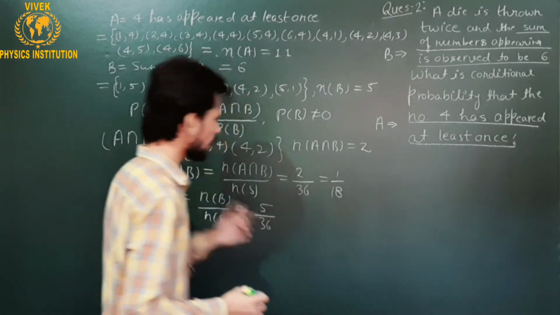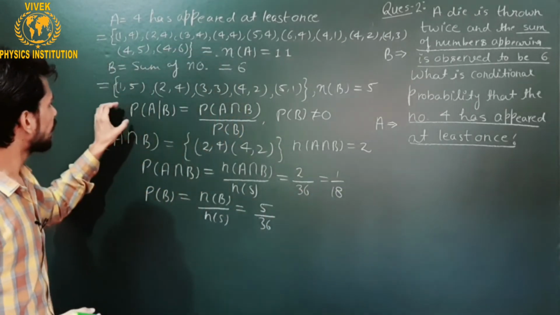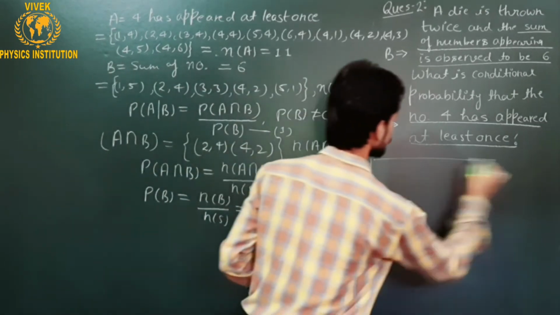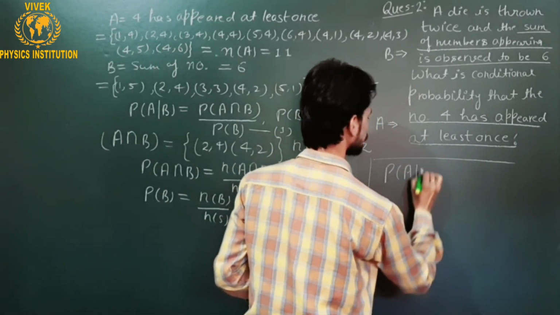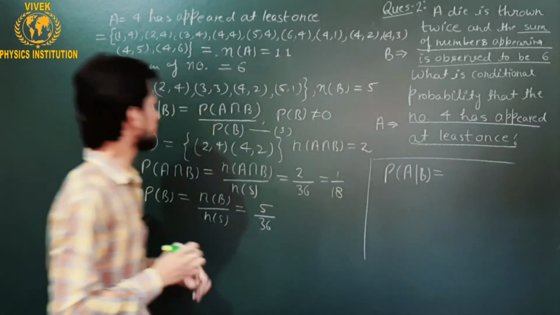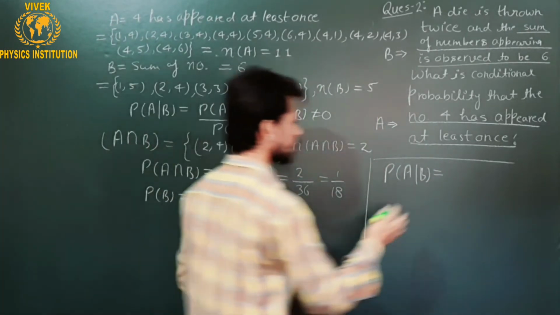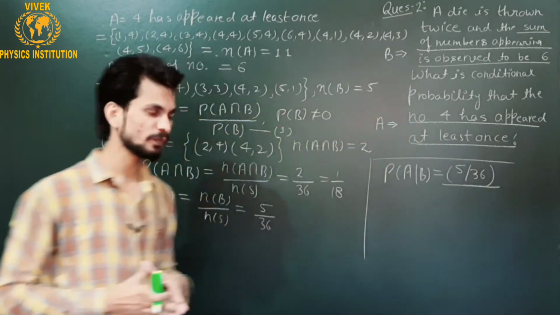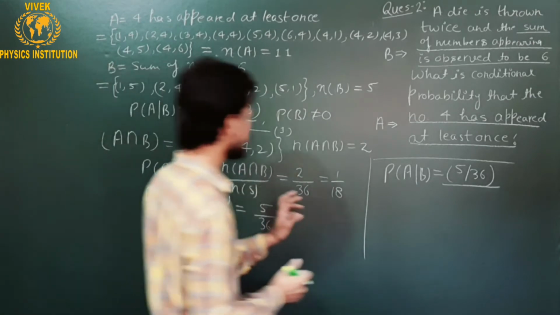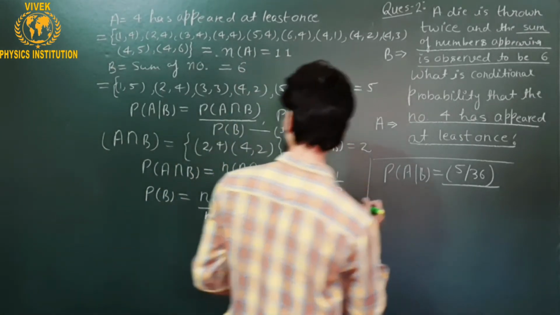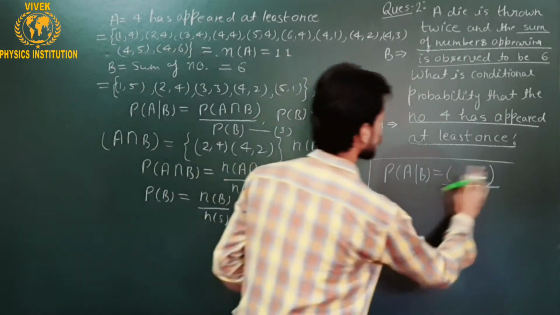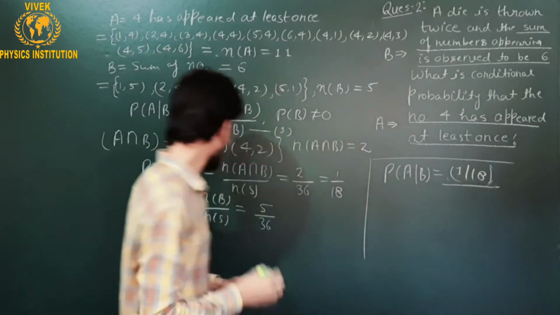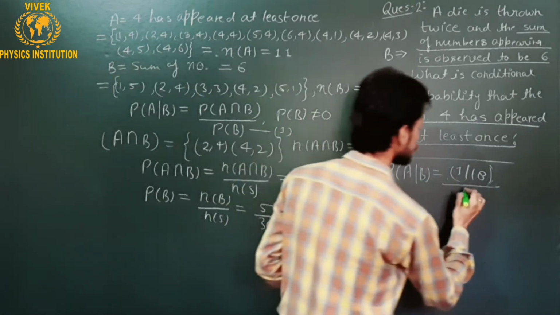If I put both the values in the equation, let's say this is 1, I will get P of A by B equal to the value of P of A intersection B, which is 1 upon 18, sorry, this is 1 upon 18, divided by the value of P of B, which is 5 upon 36.